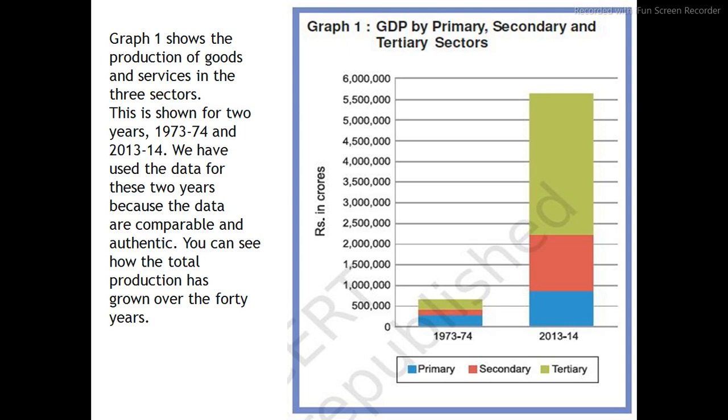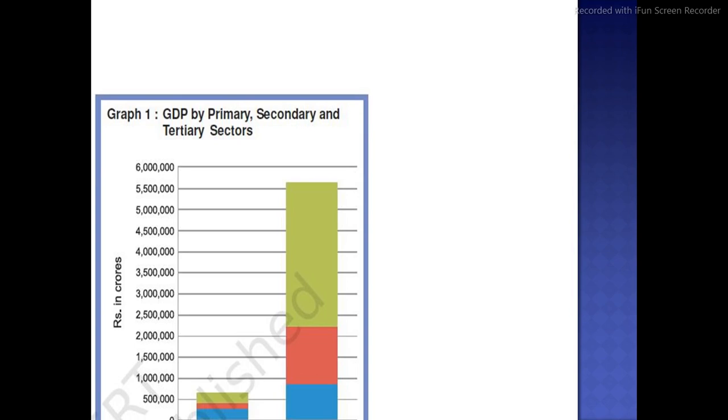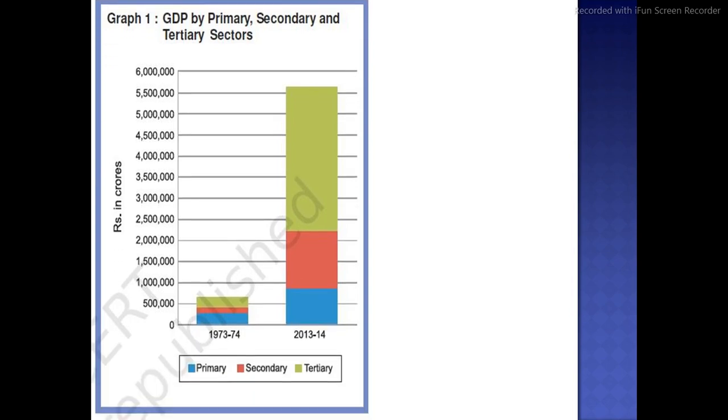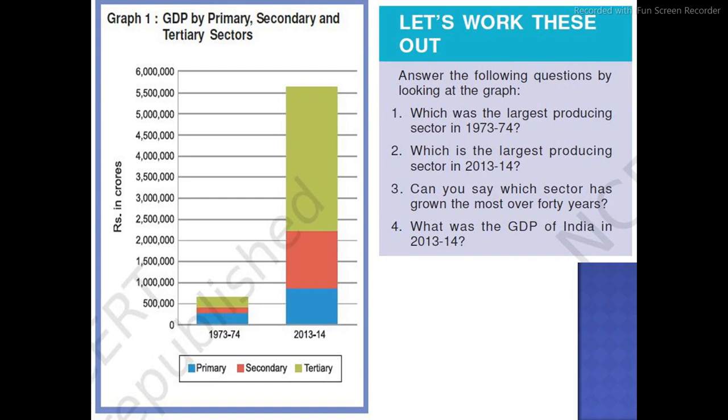Graph number 1, GDP by primary, secondary and tertiary sector. All of you have seen it. Now let's work these out. Answer the following questions by looking at the graph.